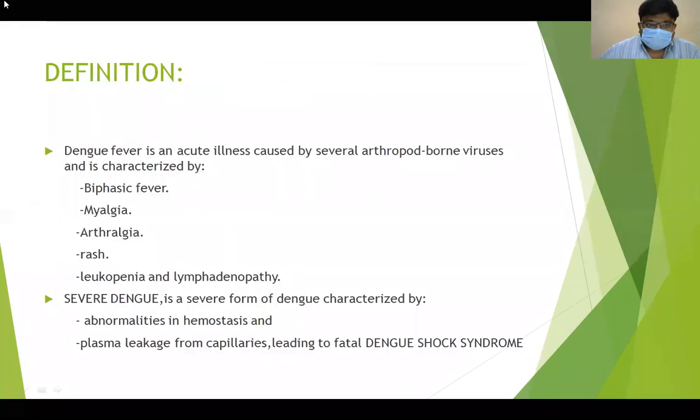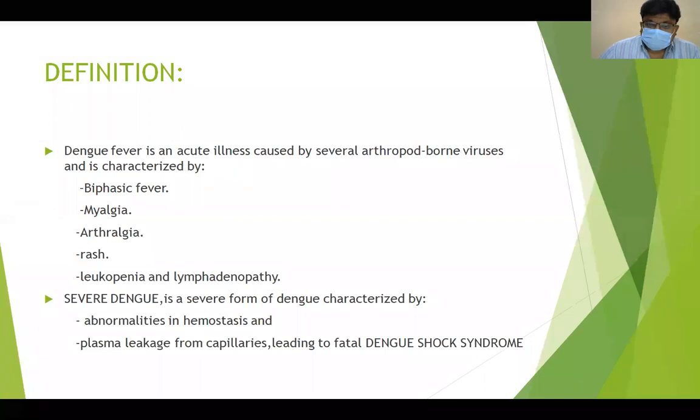So, definition: it's an acute illness caused by several arthropod-borne viruses, and it is characterized by, as I told you earlier, biphasic fever, myalgia, arthralgia, rash, leukopenia, lymphadenopathy. Severe dengue is a form of dengue. It is characterized by abnormalities in hemostasis in the form of bleeding manifestations and shock, or plasma leakage from capillaries leading to dengue shock syndrome.